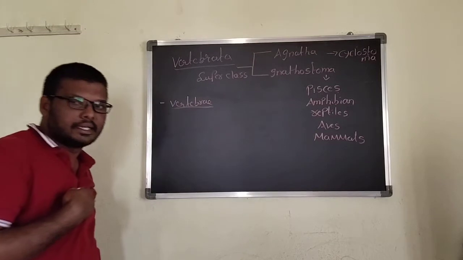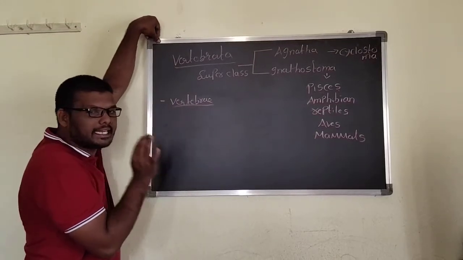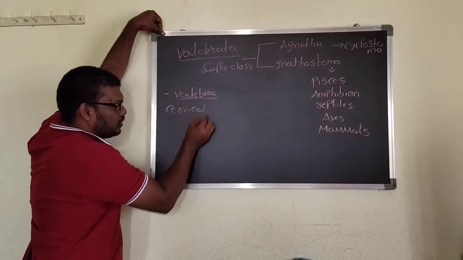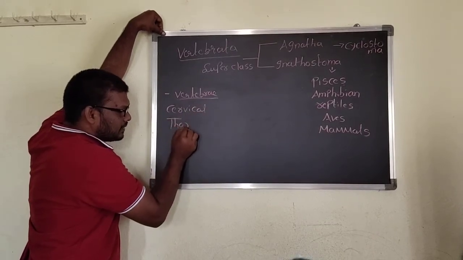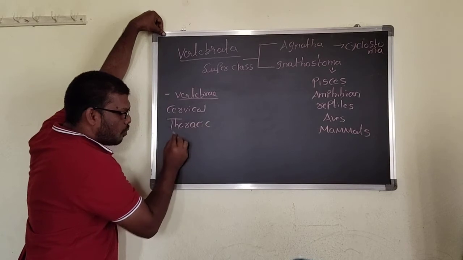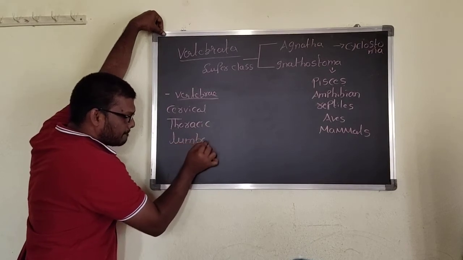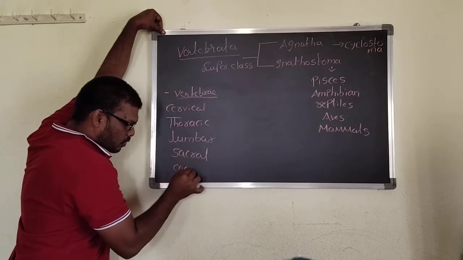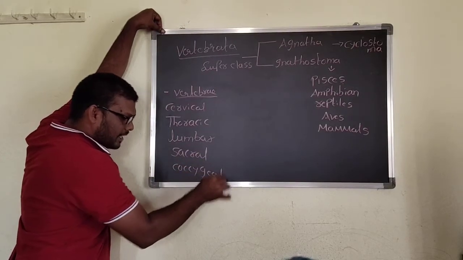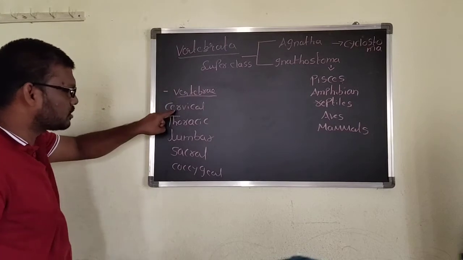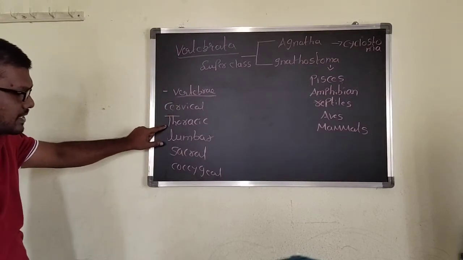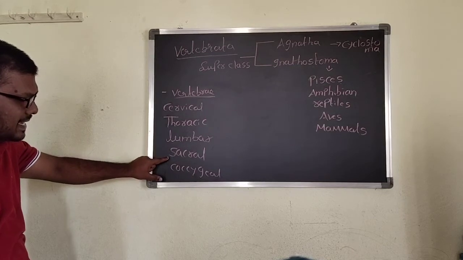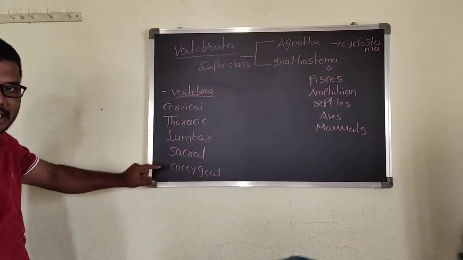Here for us, there are 5 types of vertebrae present: cervical, thoracic, lumbar, sacral, coccygeal. They have 5 types of vertebrae. First one is what? Cervical. The second one is the thoracic. The third one is the lumbar, and the fourth one is the sacral, and the fifth one is the coccygeal.